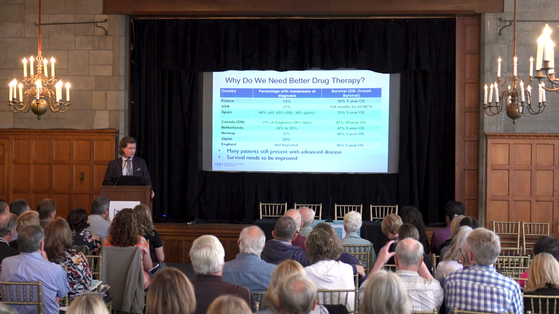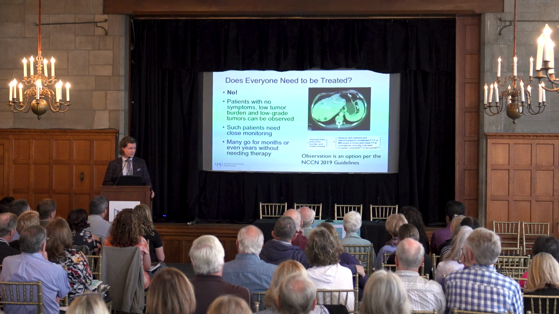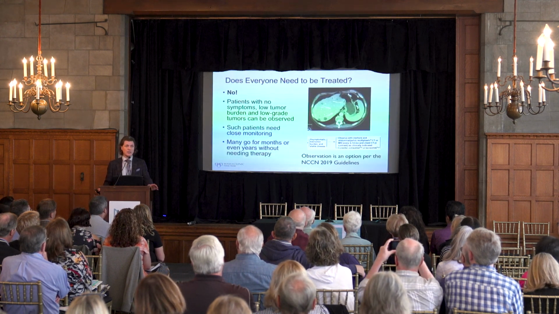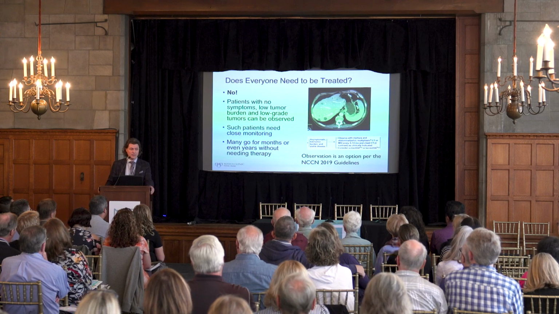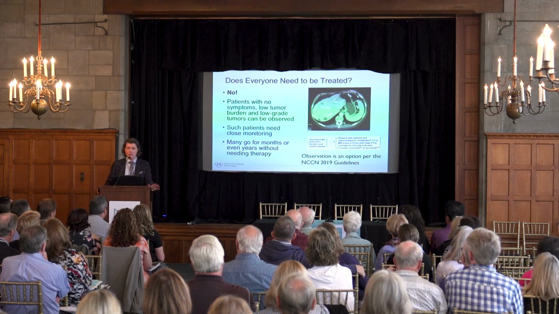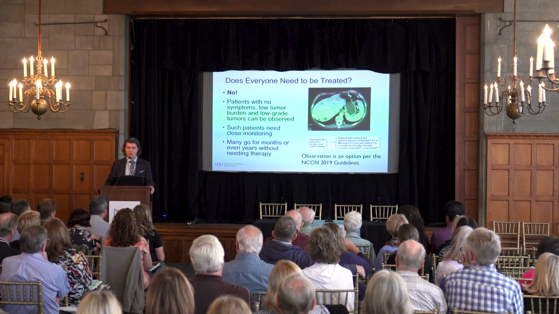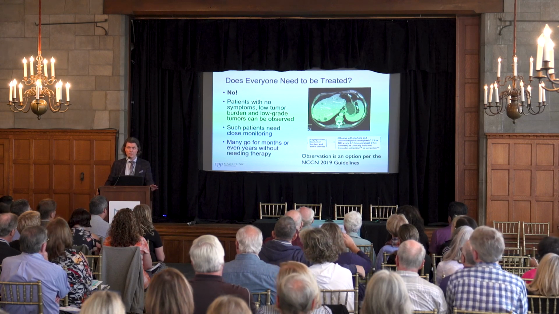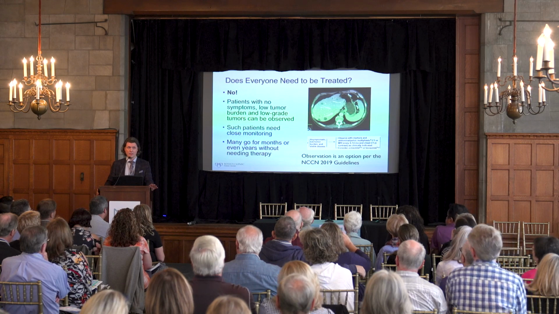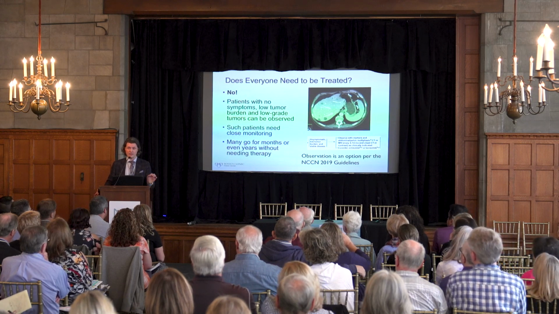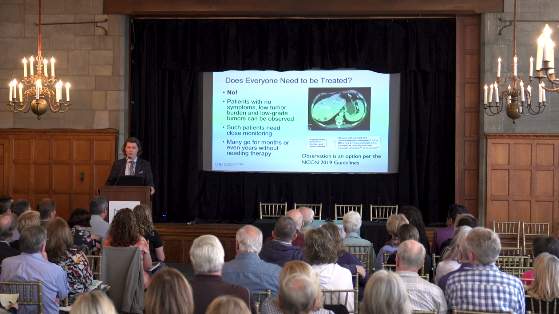So I'm going to skip over this one here, just in the interest of time, and talk a little bit about the main concepts of therapy. Does anyone or everyone with a neuroendocrine tumor need to be treated? Absolutely not. We definitely observe a lot of patients. I have a number of patients now on observation. They come in every 3 to 6 months, and they have never seen therapy yet. We have a biopsy-proven grade 1 neuroendocrine tumor, and we're just watching.